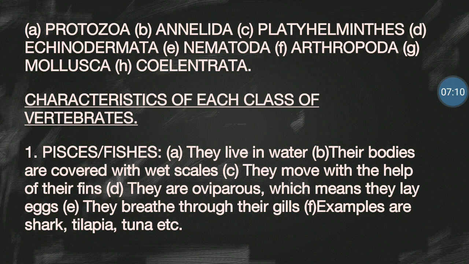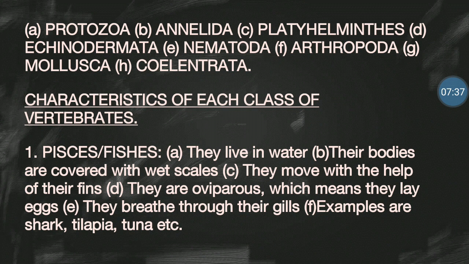Now let's start with the Pisces. The Pisces are also referred to as the fishes. You know your fishes, right? Another name for them is the Pisces. Now, there are several characteristics of Pisces or fishes. You can see the subheading there, characteristics of each class of vertebrates. So we're going to look at the characteristics of Pisces or fishes. We're going to look at the characteristics of the amphibians.